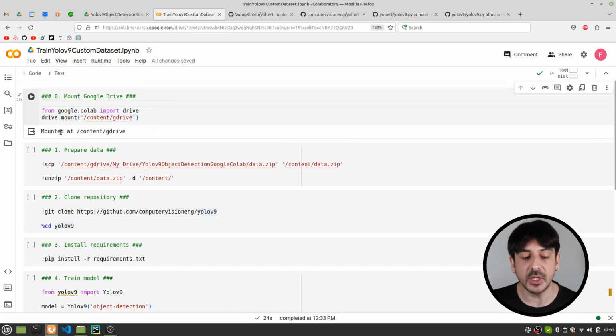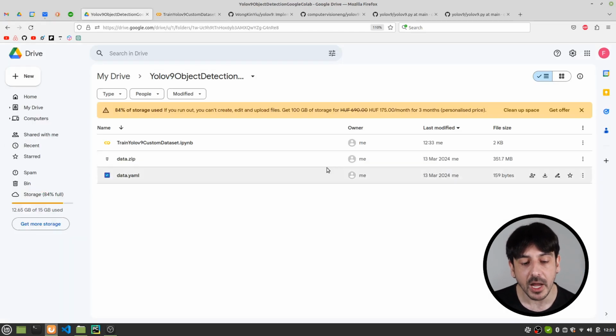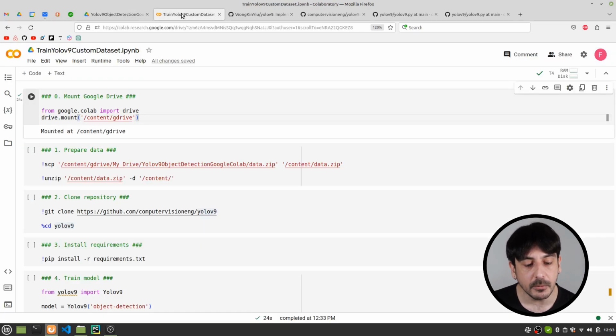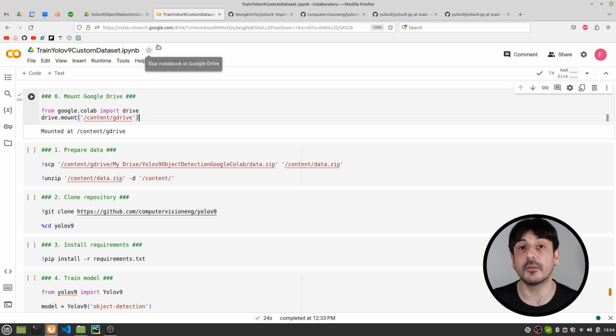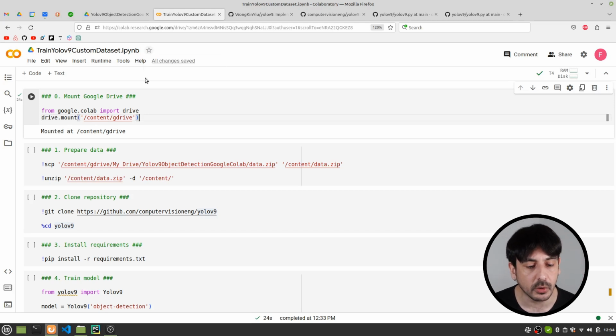Okay, so the first step is ready, and you can see that I have mounted Google Drive in this Google Colab notebook, so we are ready to continue. Now we will be able to access all the files in our Google Drive, and this is exactly what we need in order to work on this process.